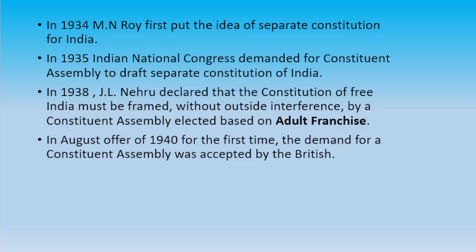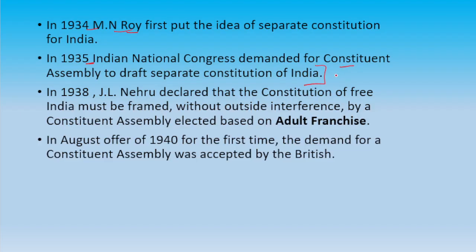Okay, so the first idea for a separate constitution of India was put forward by M.N. Roy in 1934. And in 1935, the Indian National Congress also demanded a constituent assembly. Not free India, that is, a separate constitution for India.